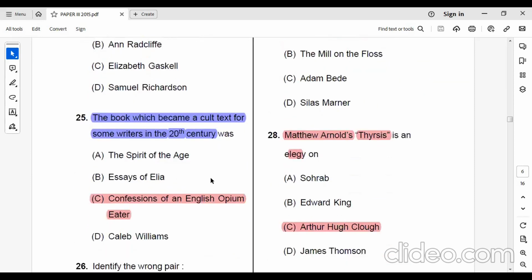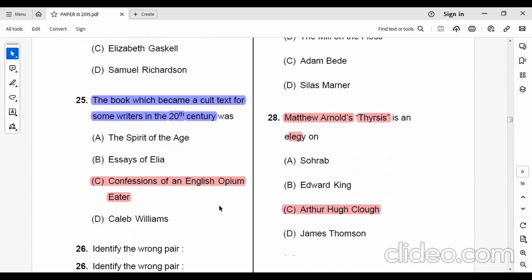The book which became a cult text for some writers in the 20th century was Confessions of an English Opium Eater. What's the name of that book? Confessions of an English Opium Eater.